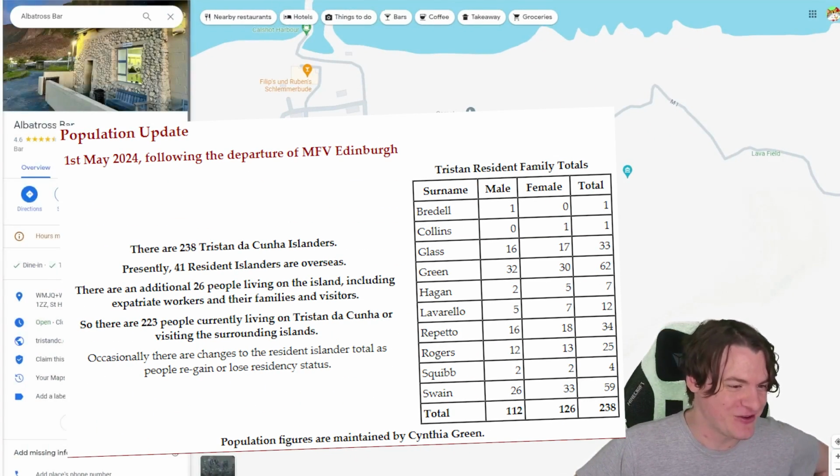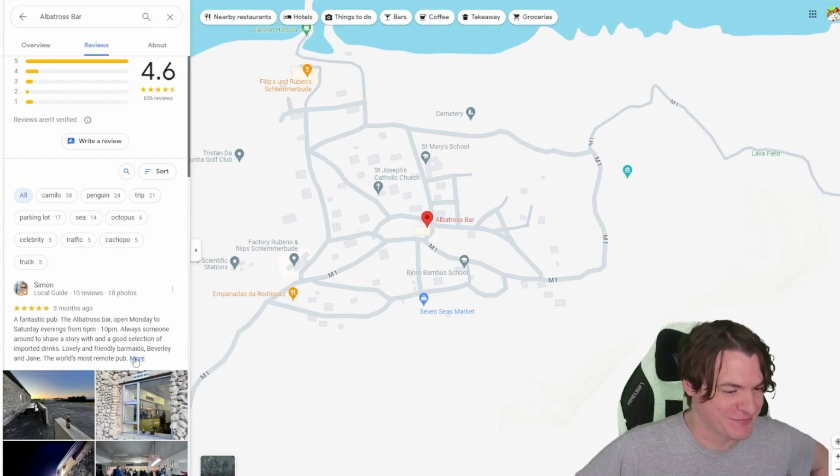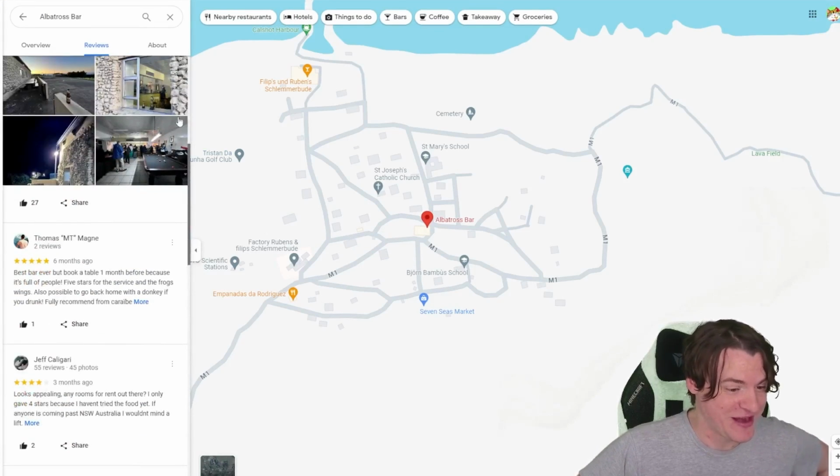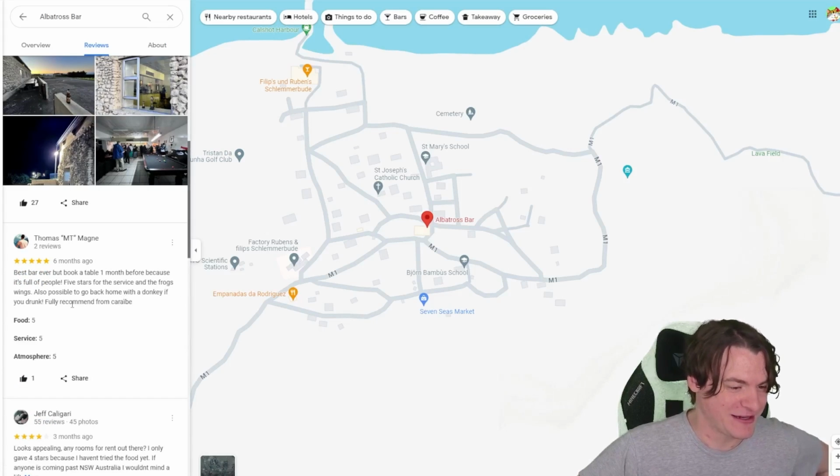I'm curious, they have Google reviews for the bar. "Fantastic pub." Oh wow, this is actually someone who went here. "Book one people because it's full of people. Make sure you get the frog wings, go back home on the donkey."